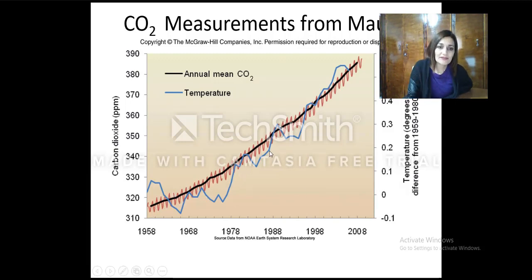Why do you think we have this red up and down pattern for CO2? This is mainly due to the seasonal changes of CO2 between summer and winter. In winter, the CO2 level will increase, in summer it decreases. Why? Because of photosynthesis. We have more trees in summer, more absorption of CO2, so it's going to drop, and this pattern is consistent. So luckily we still have photosynthesis and it's still taking place.